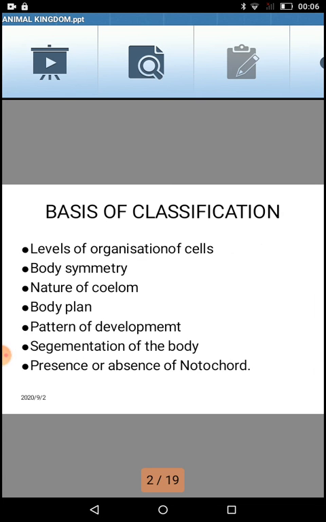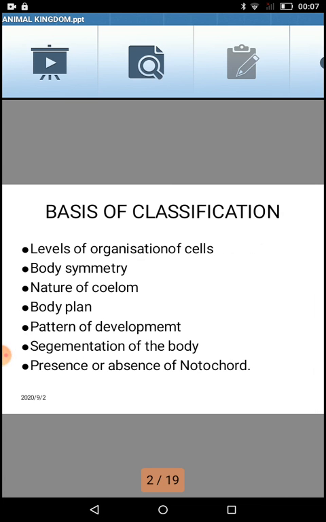Some general criteria which you can see in the slide, based on which the animals are classified, are: first one, level of organization of cells, body symmetry, nature of coelom, body plan, pattern of development, segmentation of the body, presence or absence of notochord. Let us look at each and every criteria one by one.